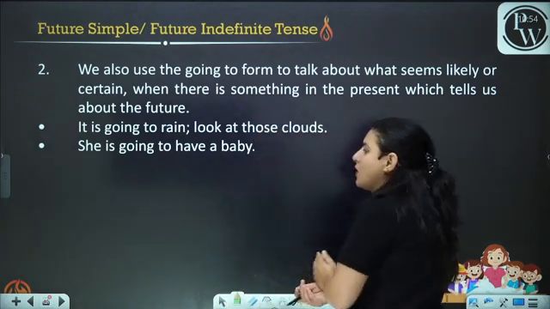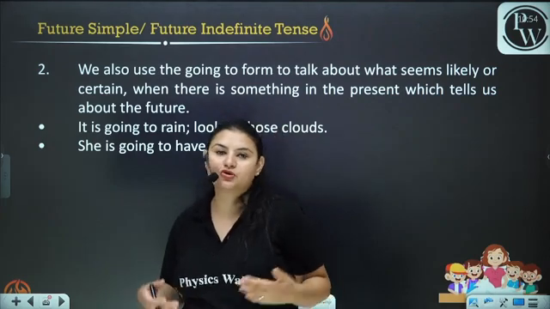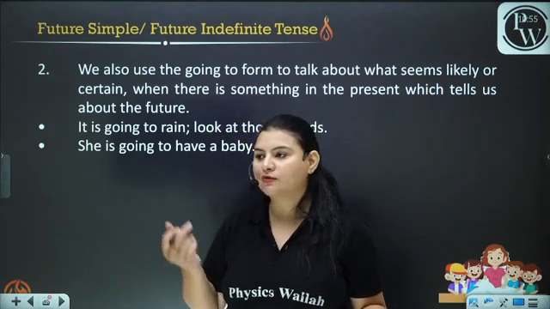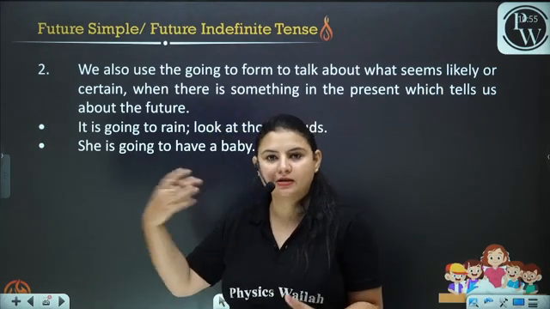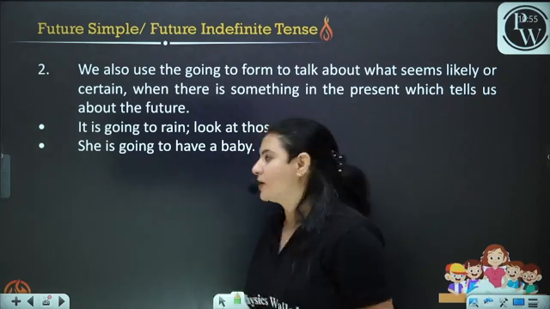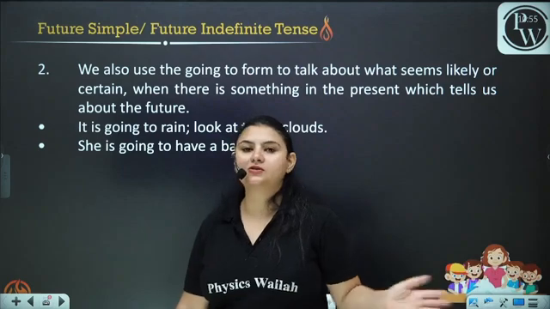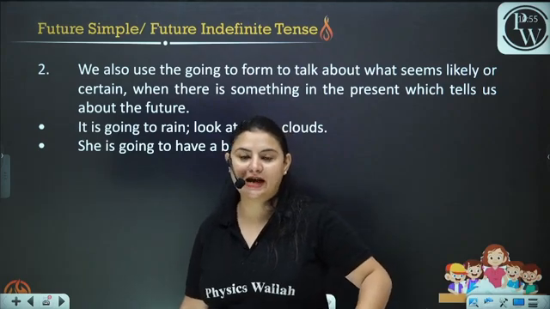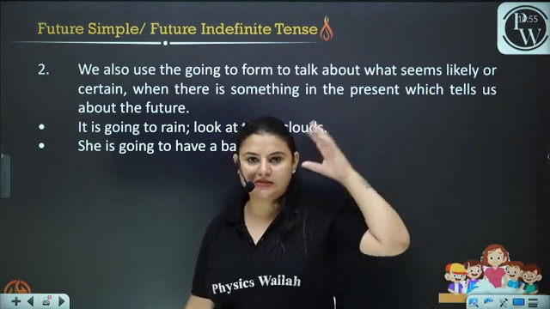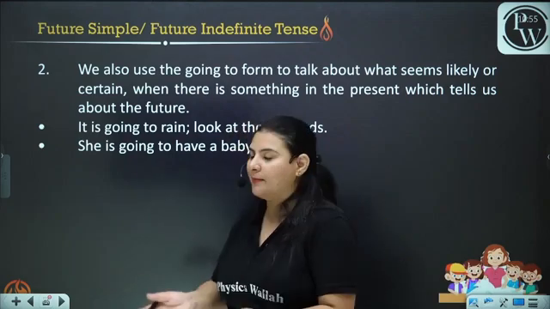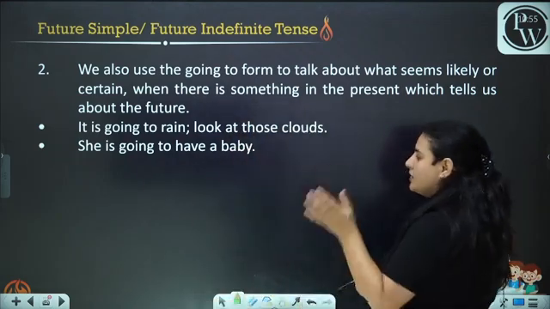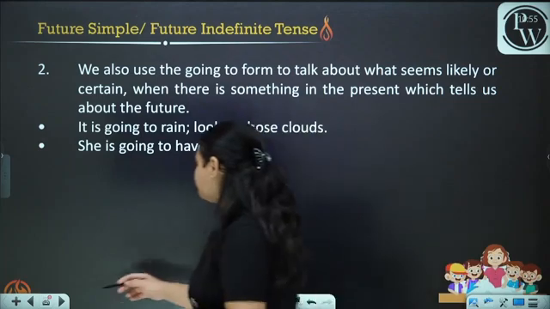She is going to have a baby. Now this is something. You are looking at her. She is expecting a baby. So you can say she is going to have a baby. You will not say she will have a baby. Now this is not something that you have just instantly decided. You have seen her condition that she has a belly coming out. Now she is going to have a baby.